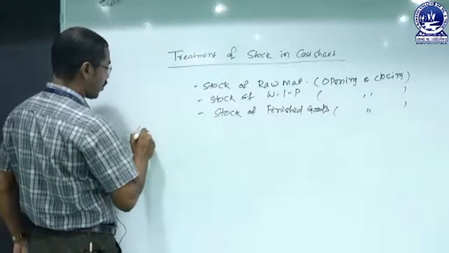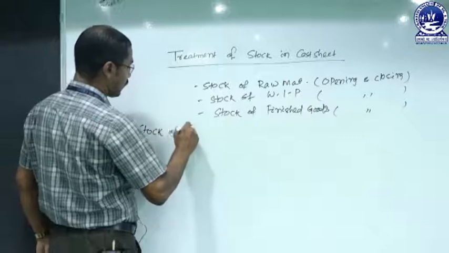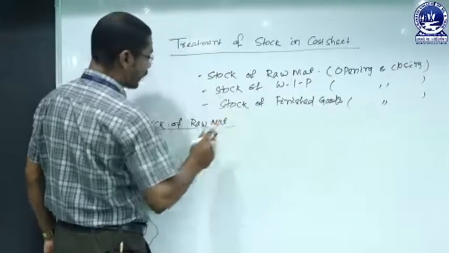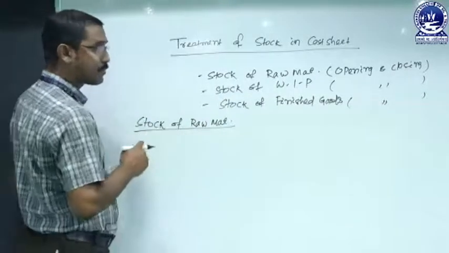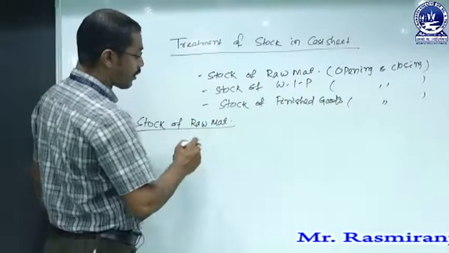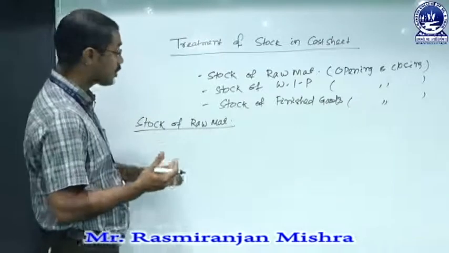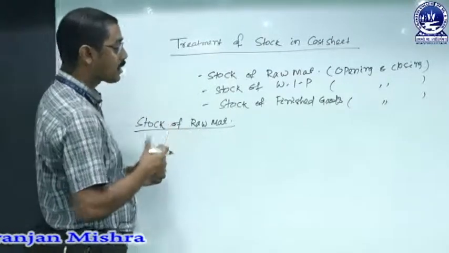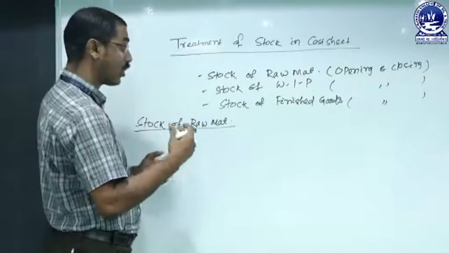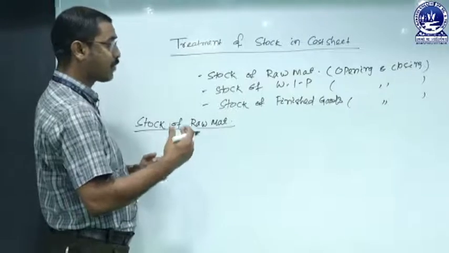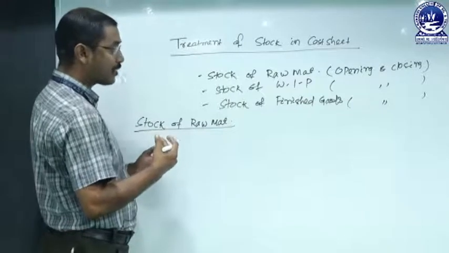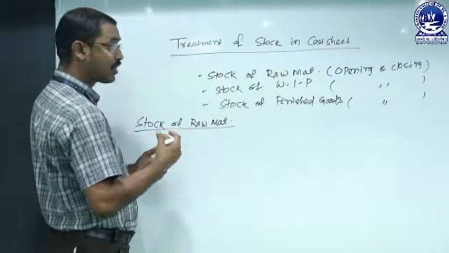So the first one is stock of raw material. How should this stock of raw material be treated, and where, at the time of preparing a statement of cost? That is very important. Raw material, or material, means the physical commodity that is consumed in the manufacturing process to produce a finished product. For example, in preparing any type of furniture, the timber is the raw material.